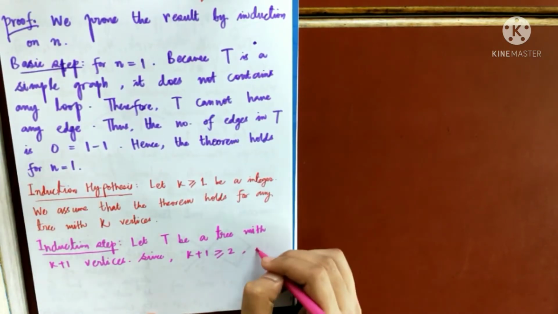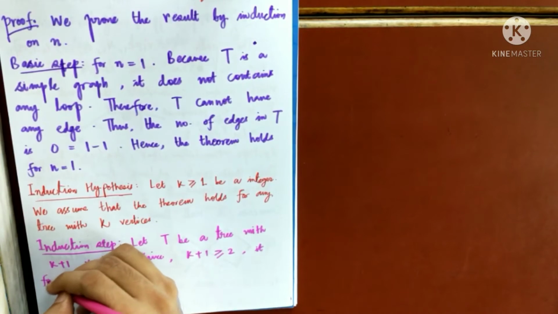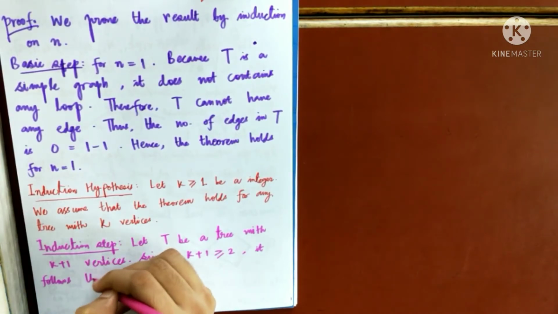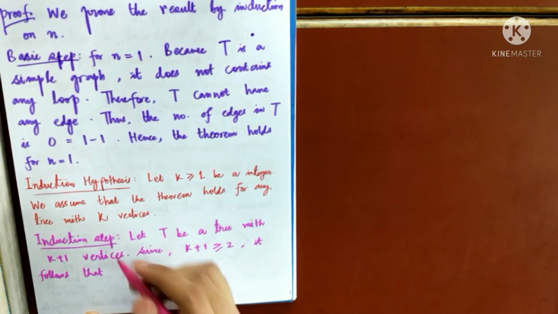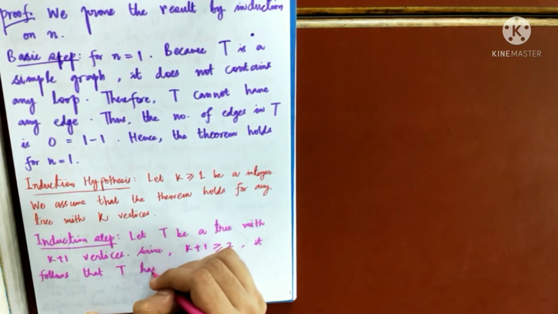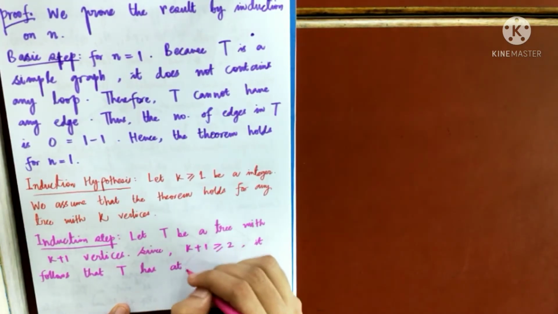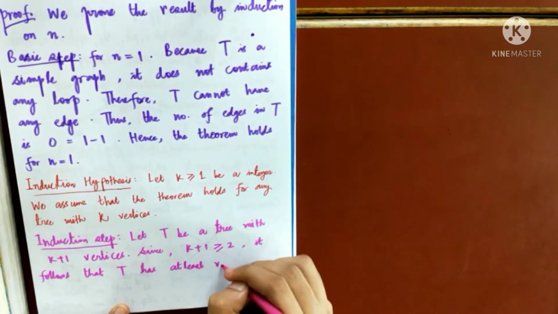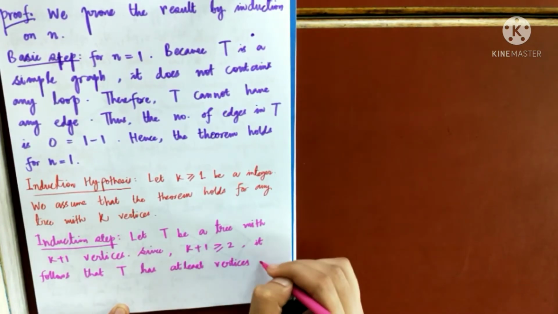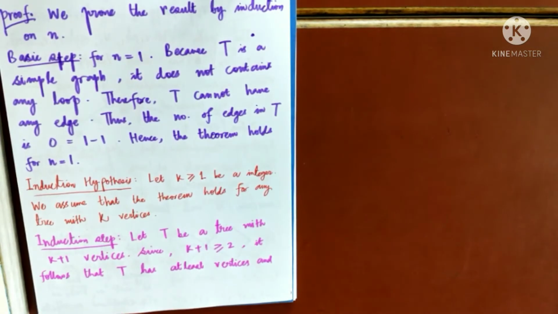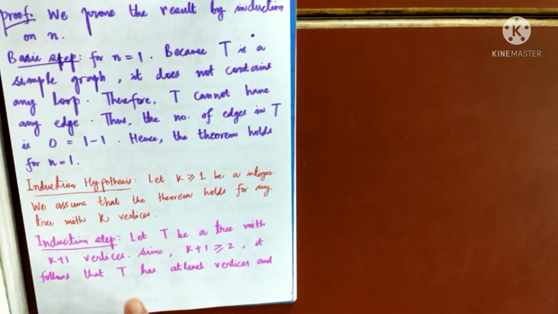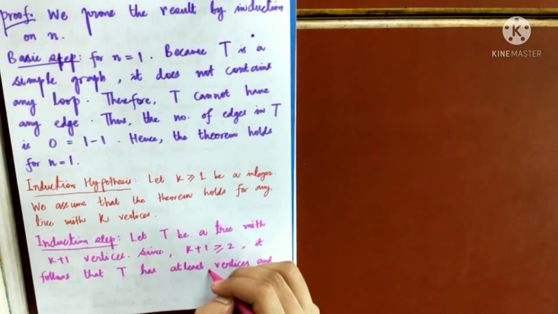So it follows that T has at least 2 vertices, and we know by the previous theorem that if your tree has at least 2 vertices, it will have at least 2 vertices with degree 1.